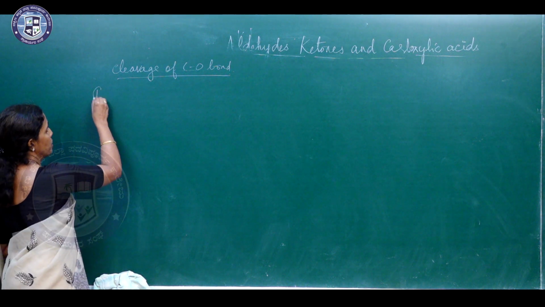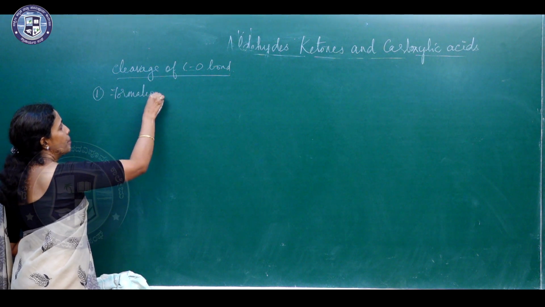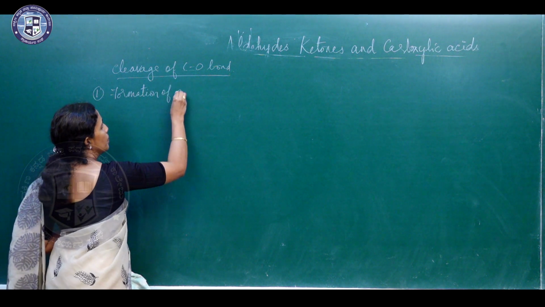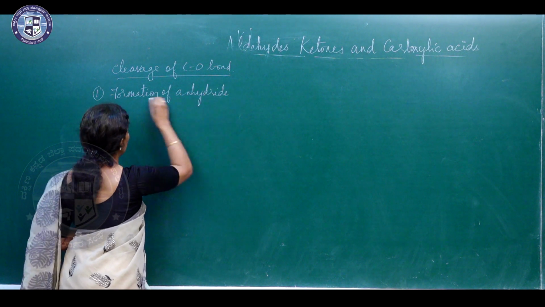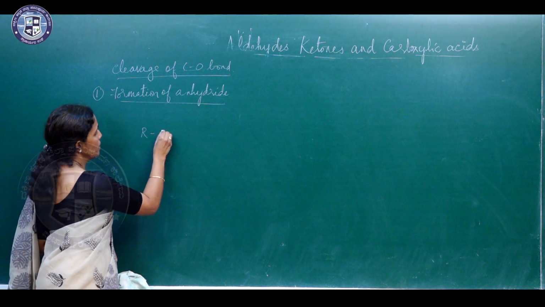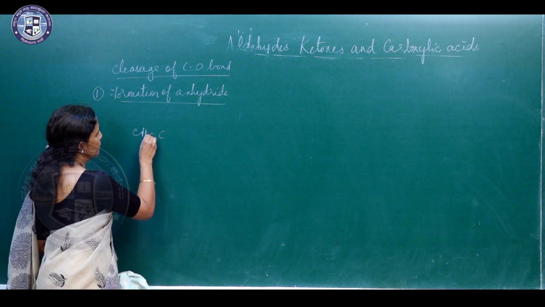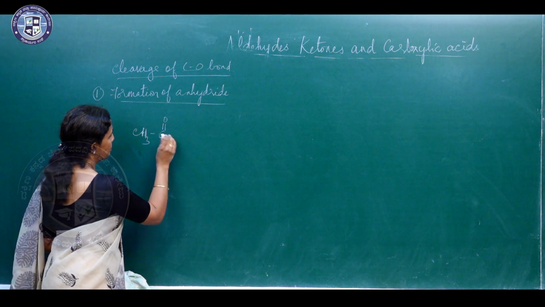So, the first reaction is formation of anhydride. So, when carboxylic acids are heated with